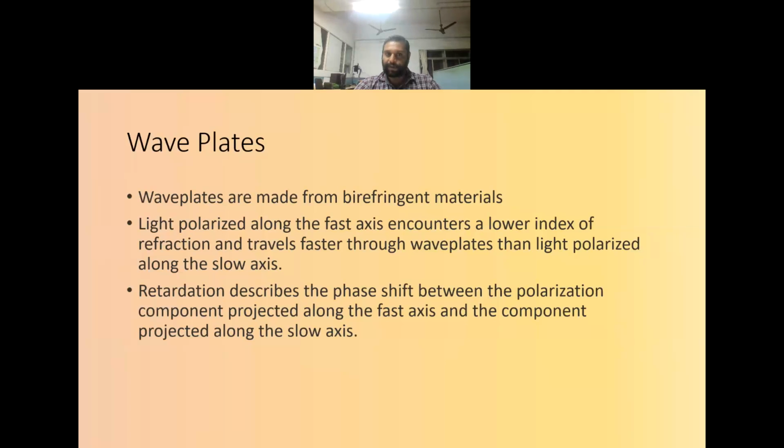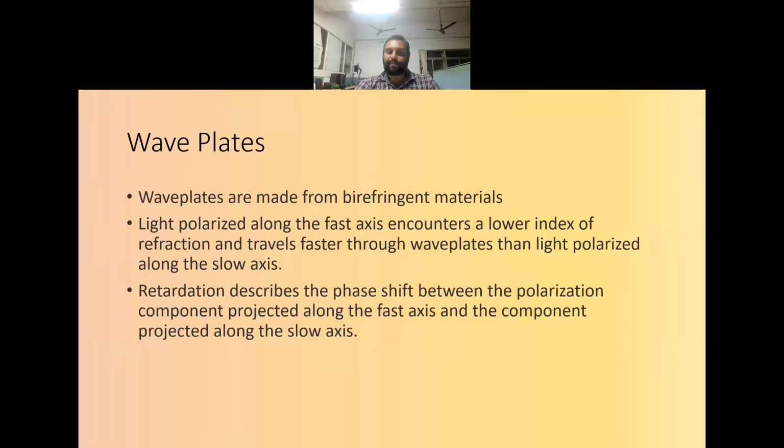The light polarized along the fast axis will encounter a lower refractive index because it will be moving at a fast rate compared to the slow axis, and it travels through the wave plate at a higher speed. When compared to the light passing through the slow axis, the fast axis will have a higher speed. The retardation describes the phase shift between the polarization components projected along the fast axis and the slow axis. Due to the difference in velocity of the light passing through the fast axis and the light passing through the slow axis, there is a phase difference between the two.